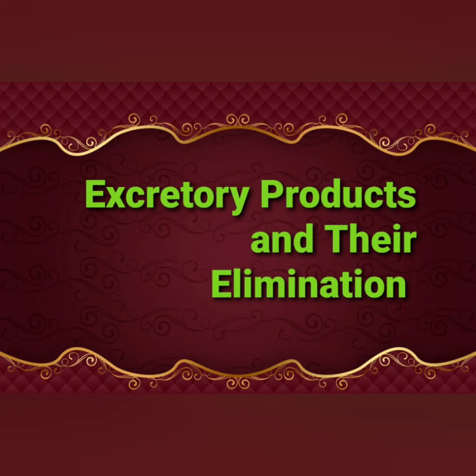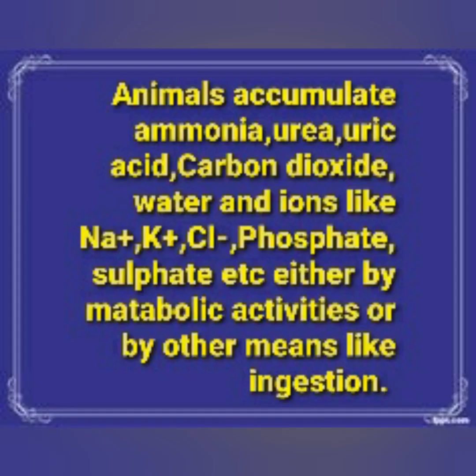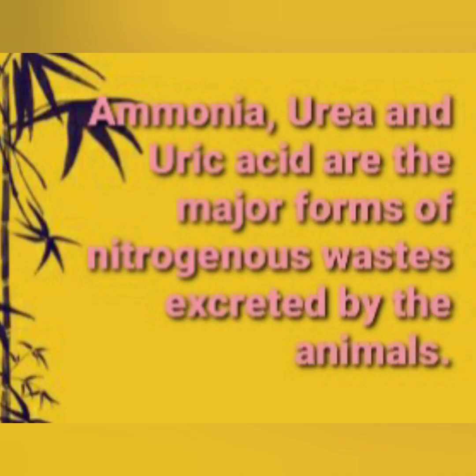Excretory products and their elimination. Animals accumulate ammonia, urea, uric acid, carbon dioxide, water and ions like sodium ion, potassium ion, chloride ion, phosphate, sulfate, etc. either by metabolic activities or by other means like ingestion.